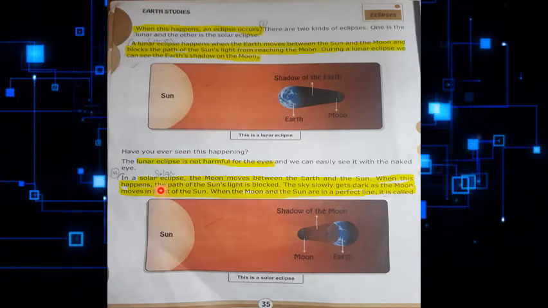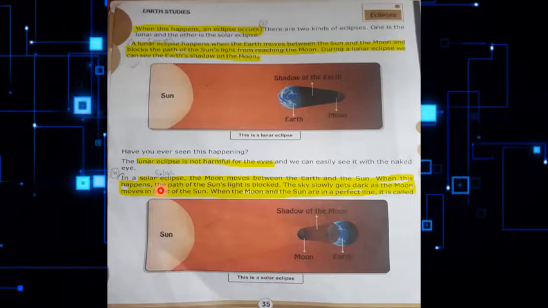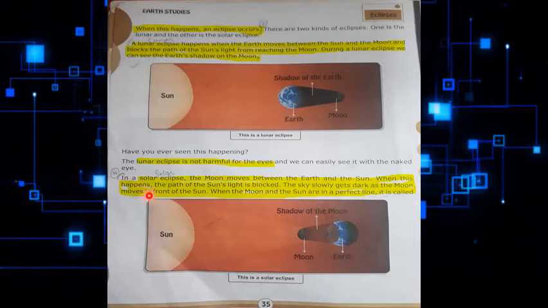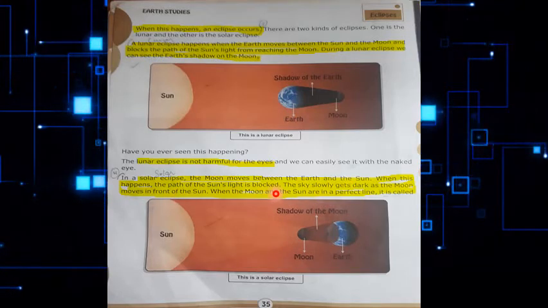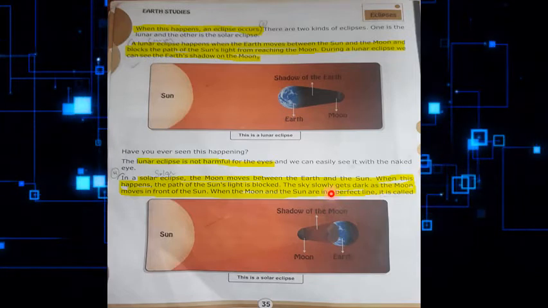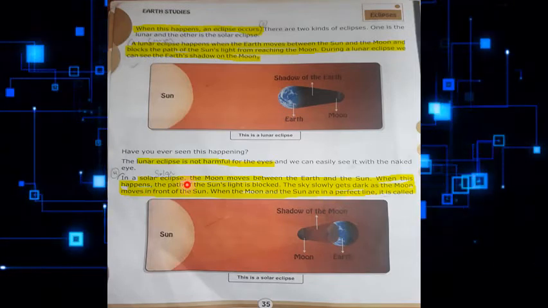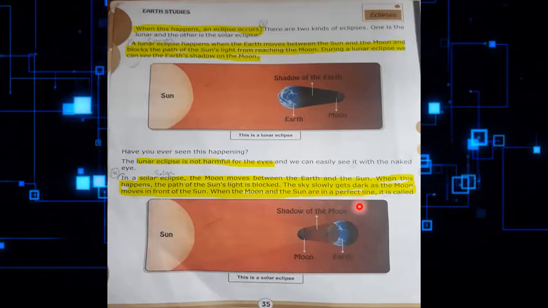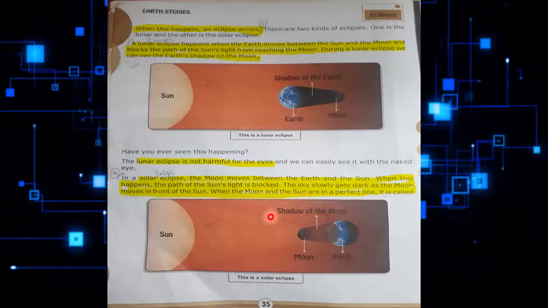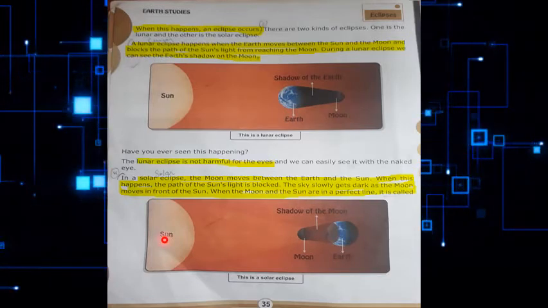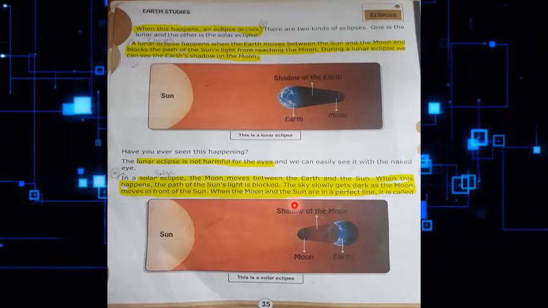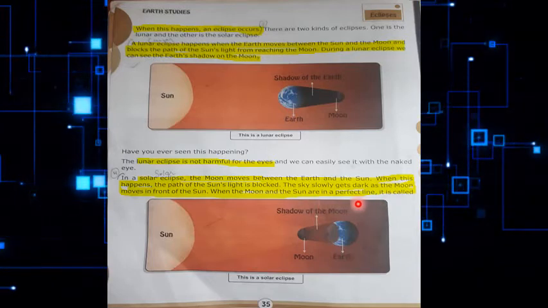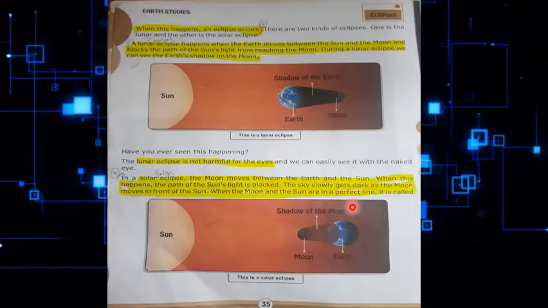On the other hand, a solar eclipse happens when the moon moves between the earth and the sun. When this happens, the path of the sun's light is blocked. The sky slowly gets dark as the moon appears in front of the sun. Here we are discussing another thing: when they make a line with each other, an eclipse happens. But when the moon, the sun and the earth make a perfect line, it is called a total eclipse.